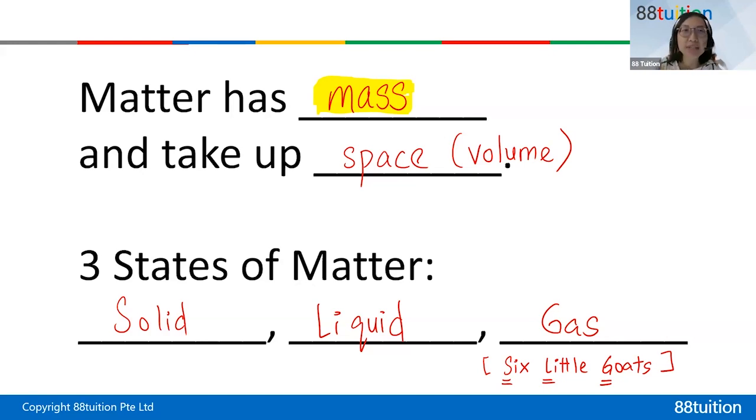Okay, now measuring cylinder measures volume, not mass. All right, so Zoe, take note of that. Measuring cylinder measures volume. If I want to measure mass, it will be weighing scale. There's no such thing called measuring bigger. All right, weighing scale.